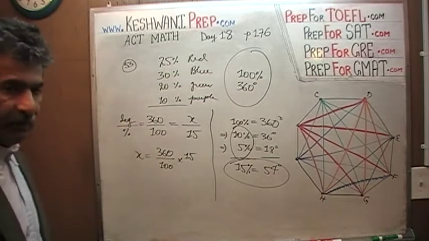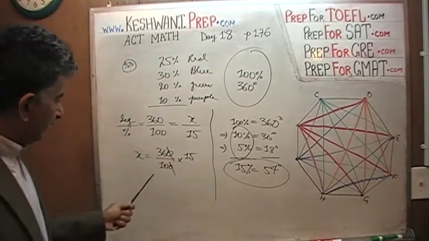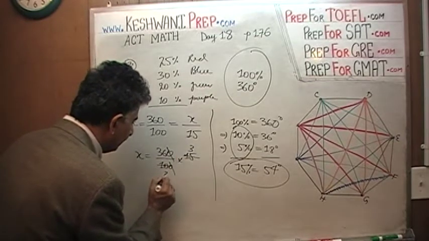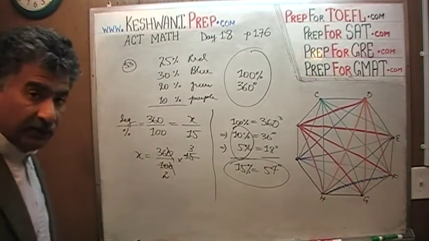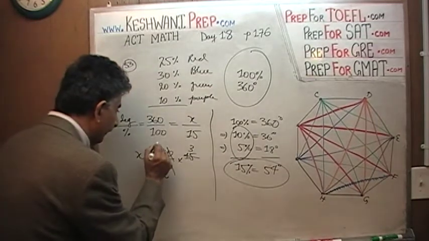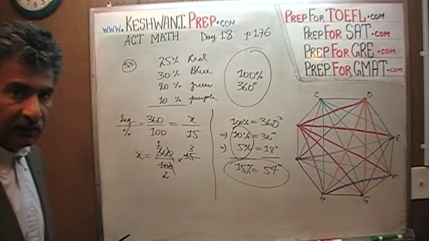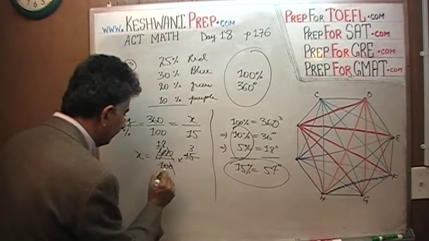Let's divide top and bottom by 10. If we divide top and bottom by 10, we can knock out this 0 with that 0. Let's divide top and bottom by 5. 15 has 3 5s, 10 has 2 5s, and let's divide top and bottom by 2. How many 2's in a 3? 3 has 1 2. The remaining one goes and joins the 6, becomes 16. How many 2's in a 16? 16 has 8 2's. There you go.